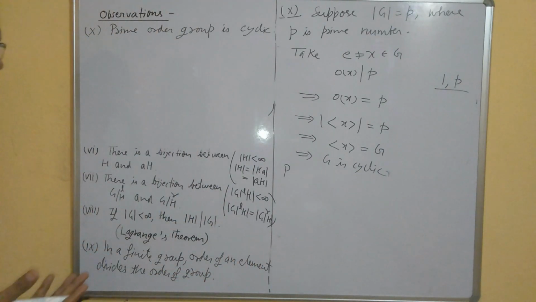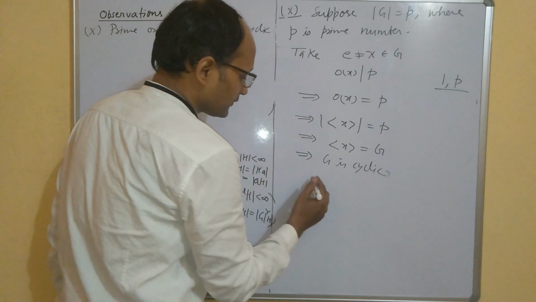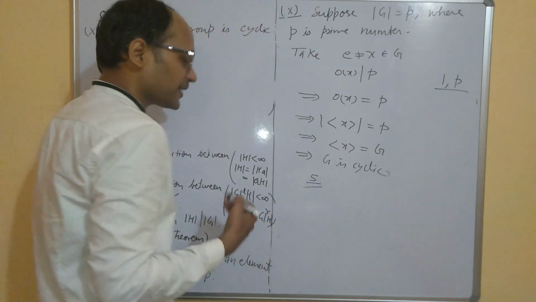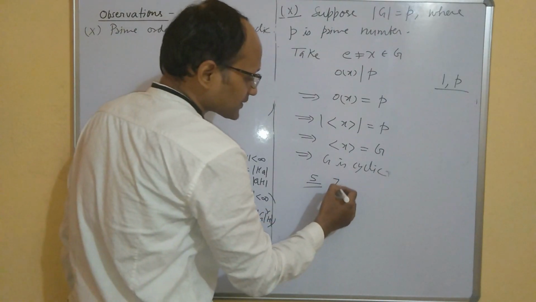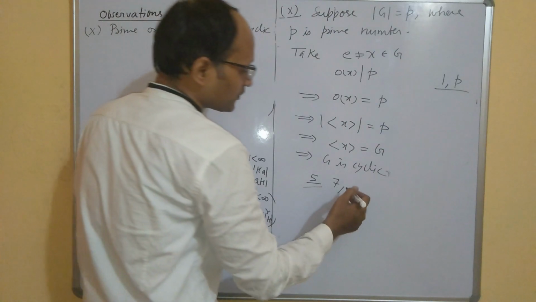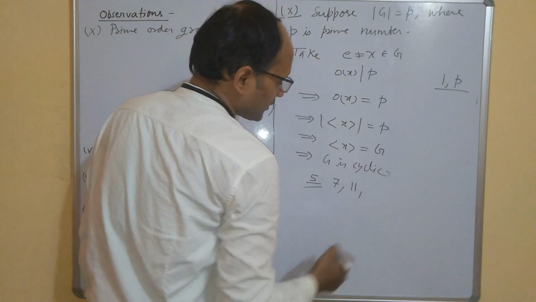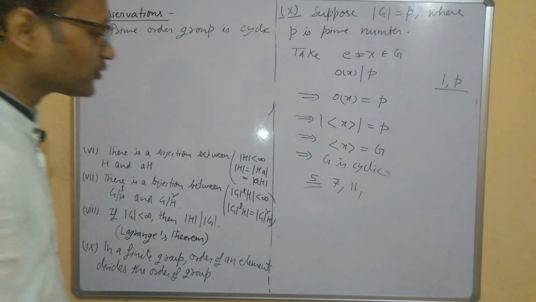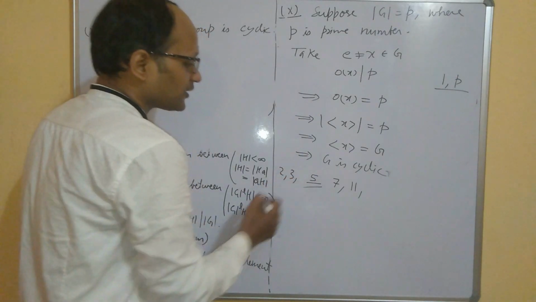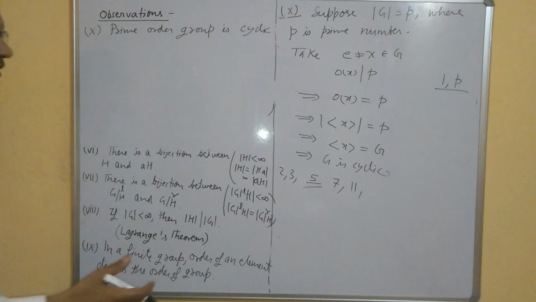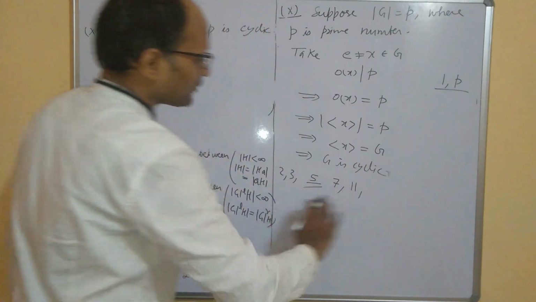So take any prime number, suppose I take 5. So any group of order 5 will be a cyclic group. Any group of order 7 will be a cyclic group. Any group of order 11 will be a cyclic group, and so on. So any group of order 2, any group of order 3, any group of order 7, or any prime number if you take, the group of that order will always be a cyclic group.